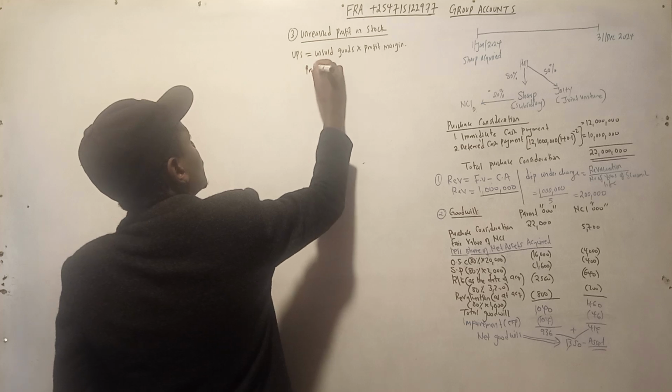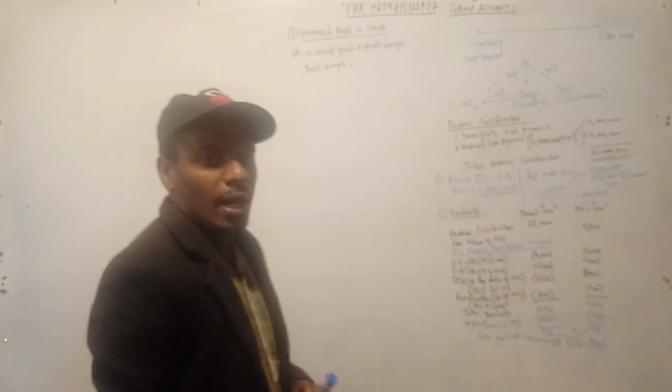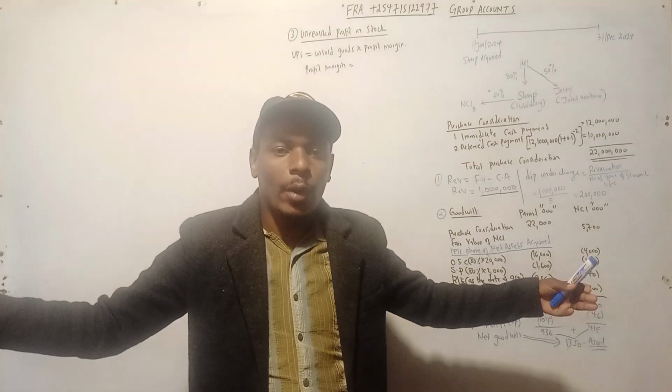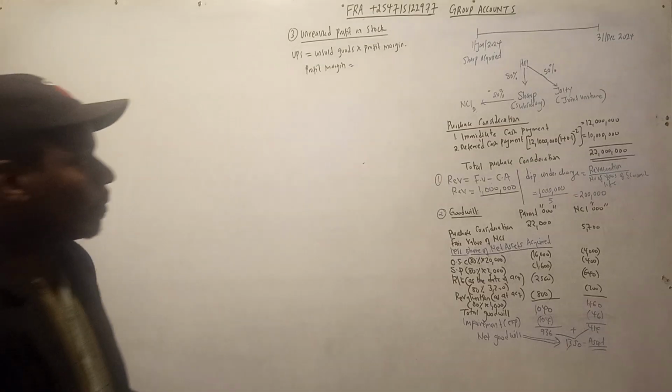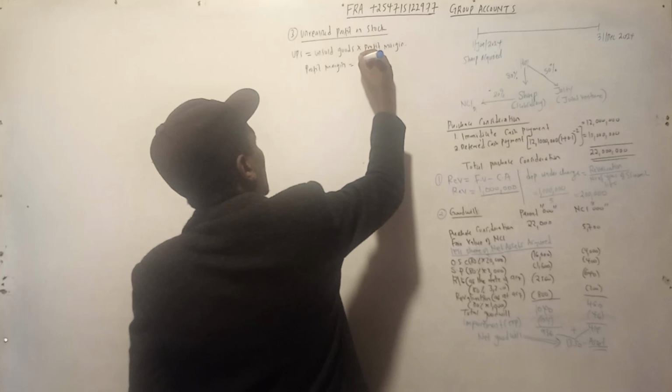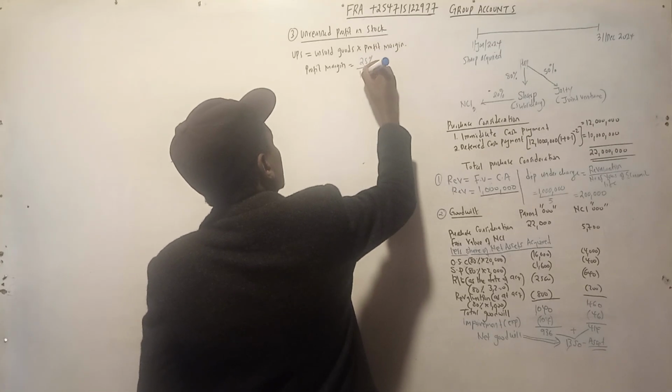Now profit margin. If we have the markup, the margin must have a wide base. Now it is 25%, so the markup is 25%. If the markup is 25%, it means it's 25% of 100.